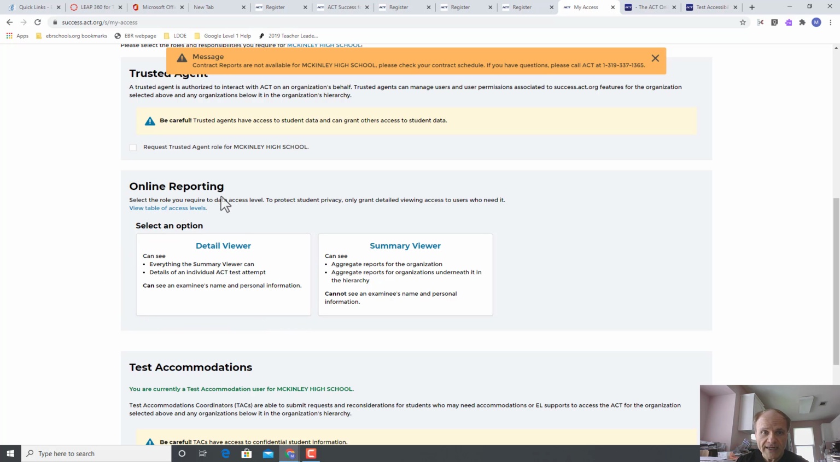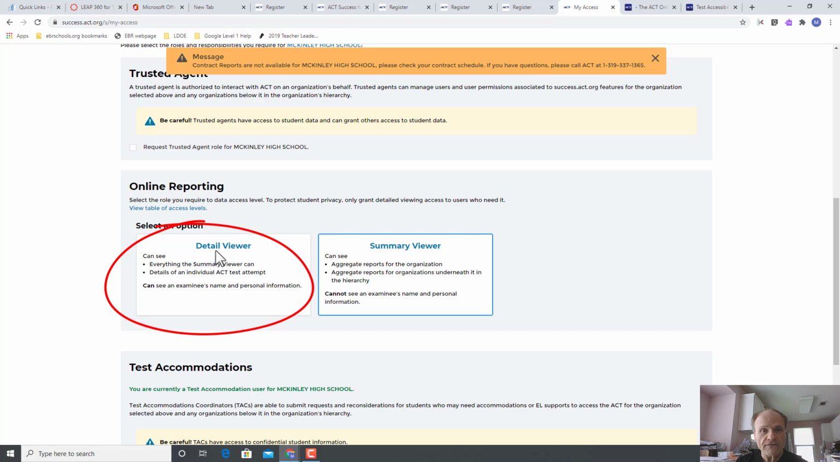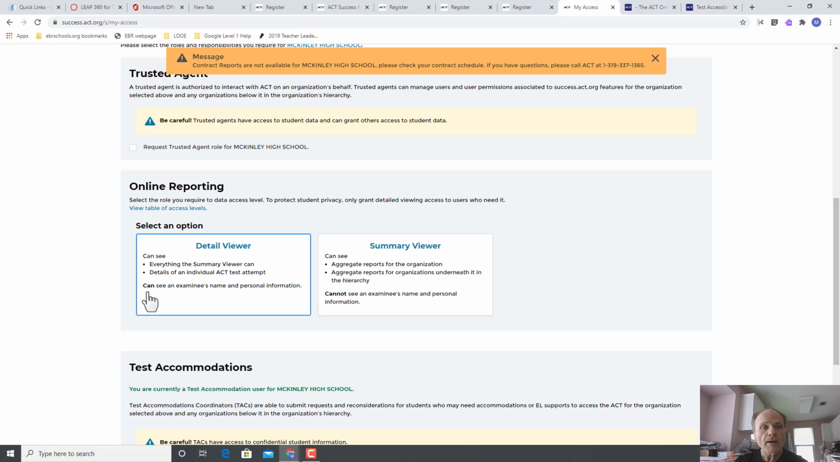Okay, so here's what I need. There are 2 levels here. There's a detailed viewer and a summary viewer. I need for you to do the detailed viewer. So the detailed viewer can do anything a summary viewer can do, but they can also see the examinee's name and personal information, and that's what you want. So you can click on detailed viewer.